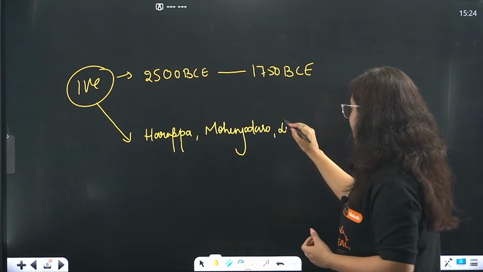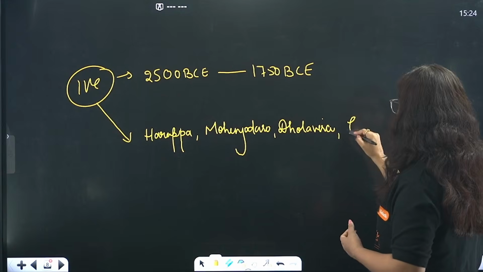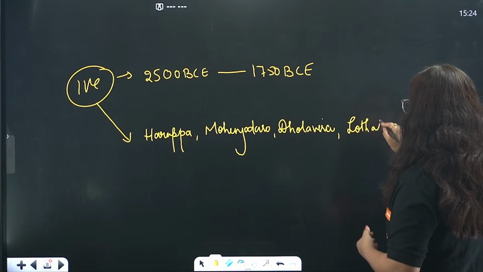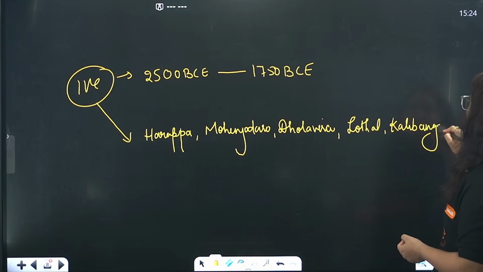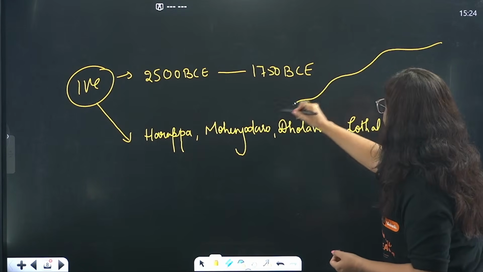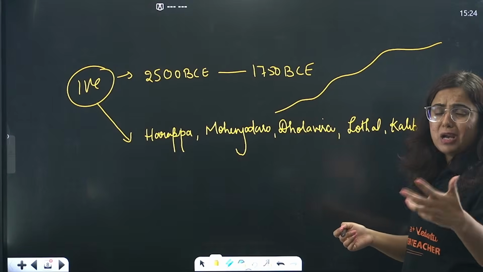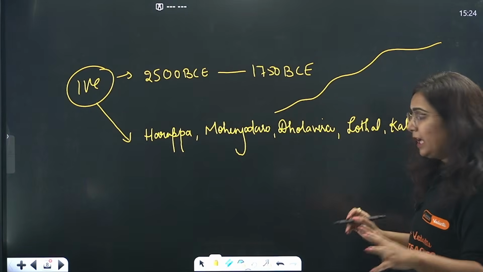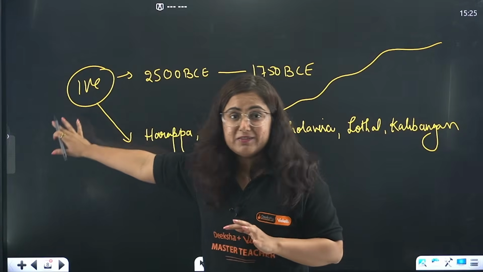Then there was Dholavira, which is presently in India. Lothal, that is right now in Gujarat. Then we have cities like Kalibangan, that is right now in Rajasthan. So near the river Indus, as well as its 5 tributaries, Ravi, Byas, Jhelum, Chenab, Satluj, there were different cities which collectively made the Indus Valley civilization.